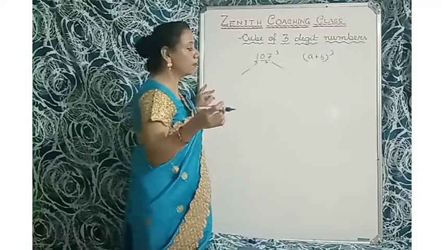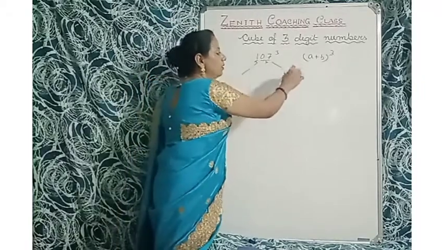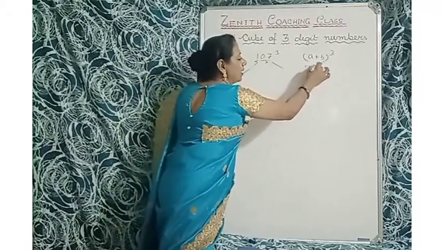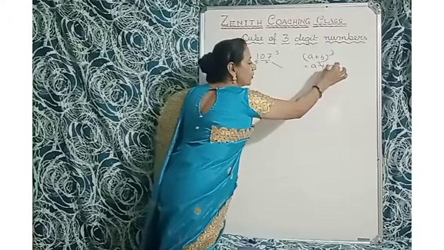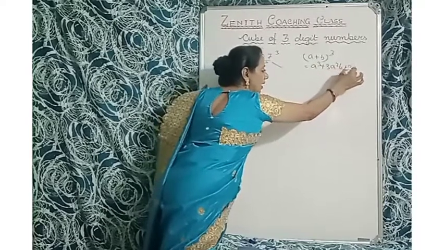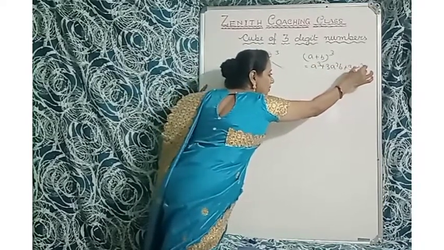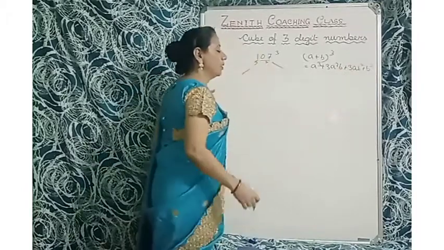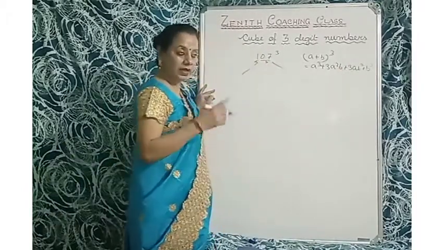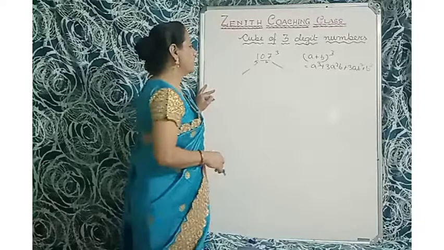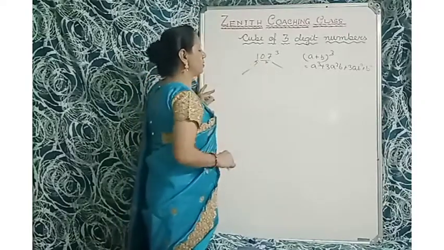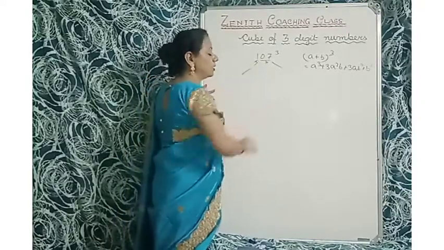So the formula is A cube plus 3A square B plus 3AB square plus B cube. Again today I will take the help of this formula. So here 1 is A and 07 is B.